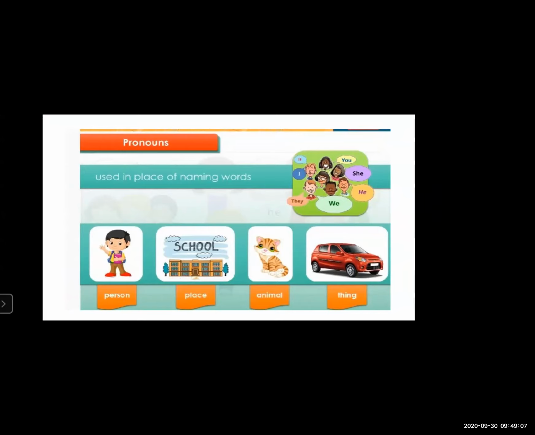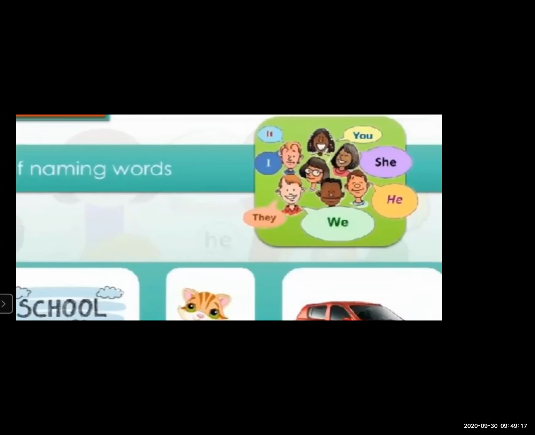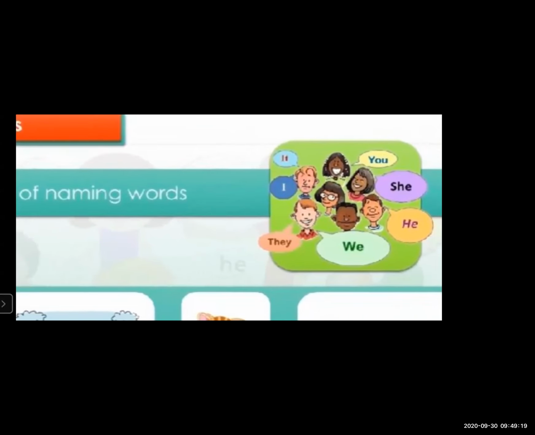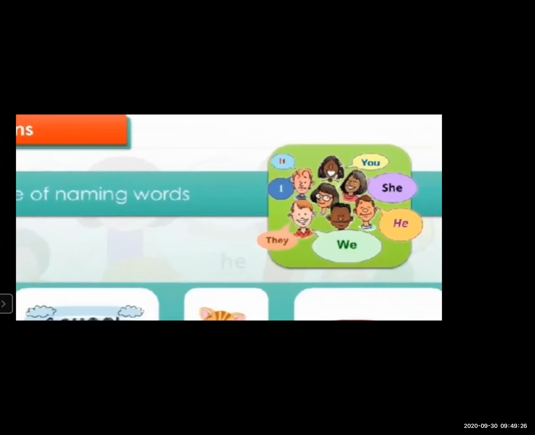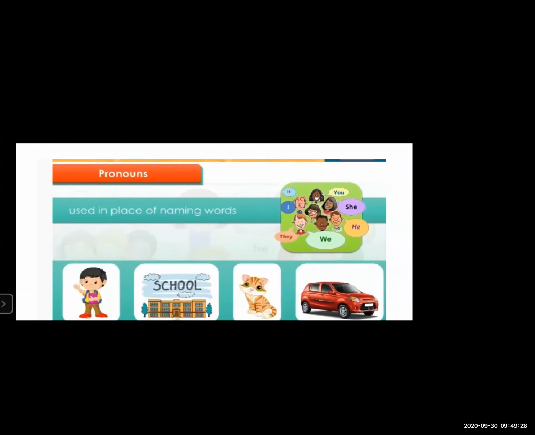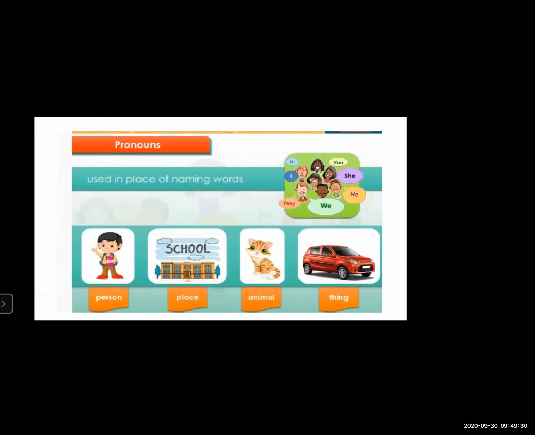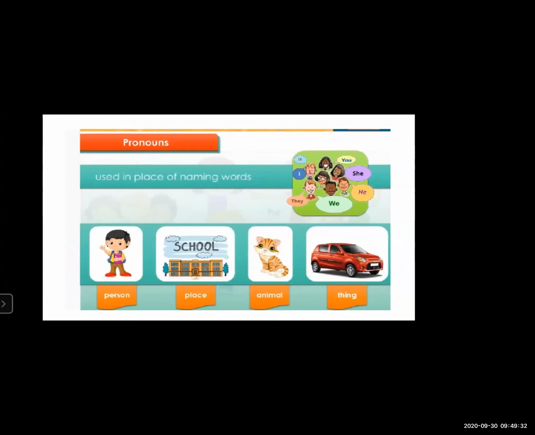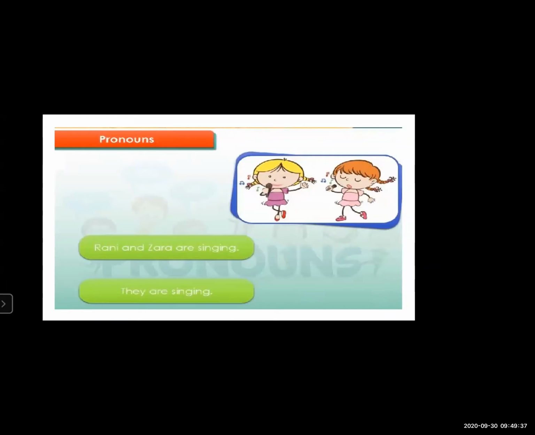To avoid repeating these naming words, we use the pronoun. A pronoun is nothing but a word used in place of naming words. Now here are some examples of pronouns: it, I, they, we, he, she, you. These are all pronouns which are used to replace naming words.